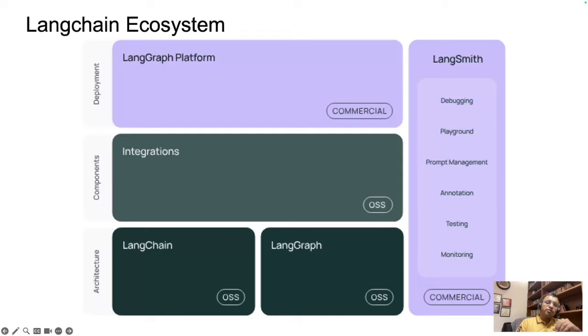So this was a brief overview of what Langchain is about and what the different things in it are, from a very broad perspective. In the subsequent videos, we'll deep dive into all of those.